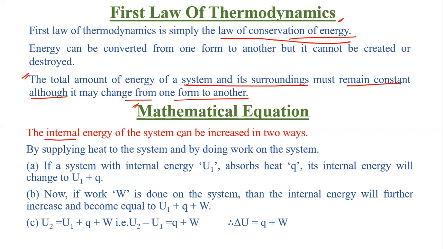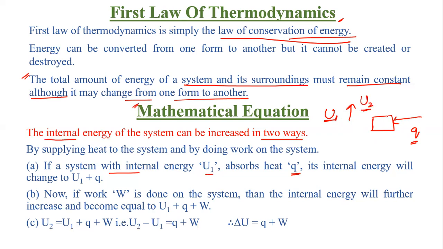Internal energy of the system can be increased in two ways. Now U is the internal energy. The first one is if a system with the internal energy U1 absorbs some amount of heat Q. Suppose this is a system. You're giving it some amount of heat. Q amount of heat has been provided. So what will happen? This U1 will be increased to U2.